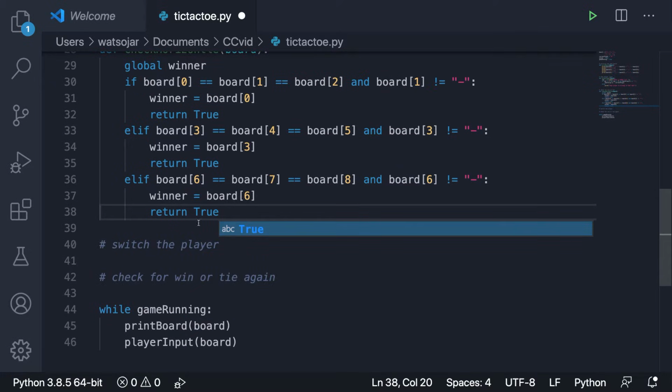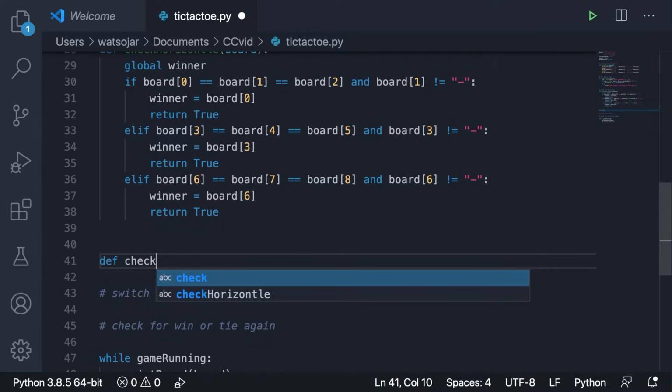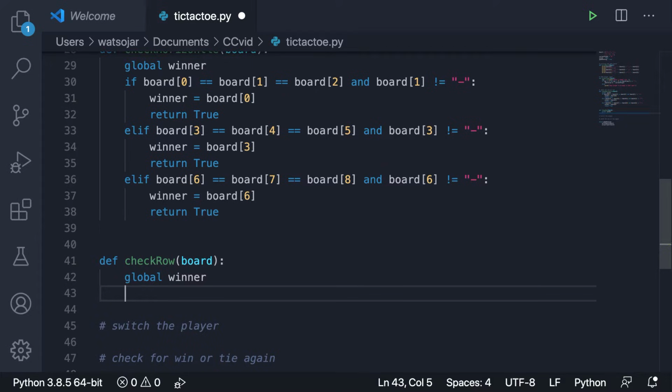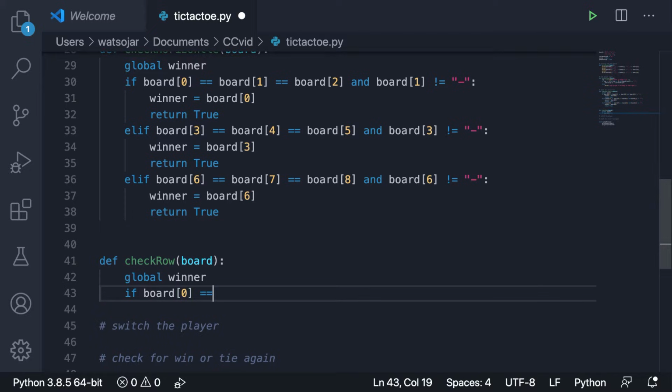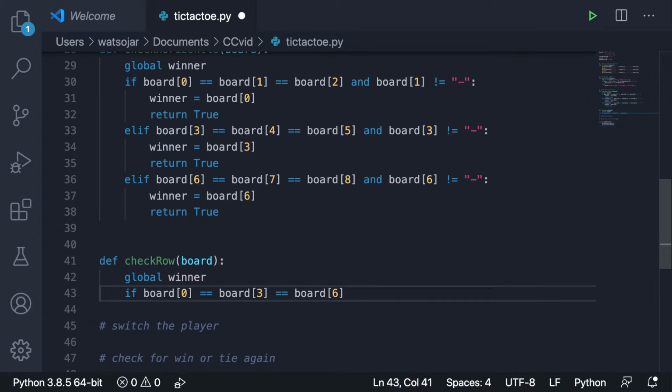Okay, so now we got to move on and we got to check the rows. Okay, so let's define a new function, again, called check row, and we're also going to pass in one argument to it, board. We're going to tap into that global winner variable, and then now we're going to do the if statements again. So if board bracket 0 equals, and then for the rows, the next one would be board bracket 3, and the next one would be board bracket 6. They go by 3 each time, and then board bracket 0 does not equal.